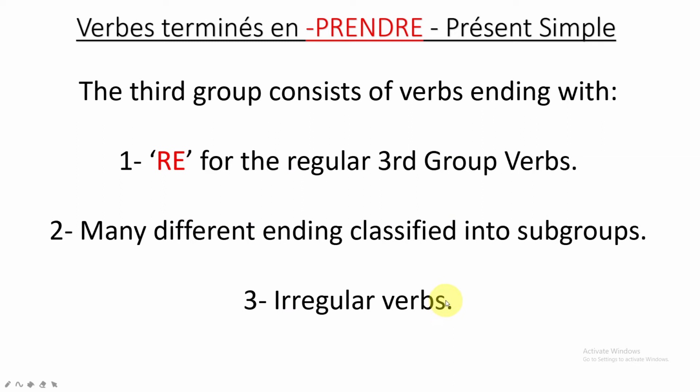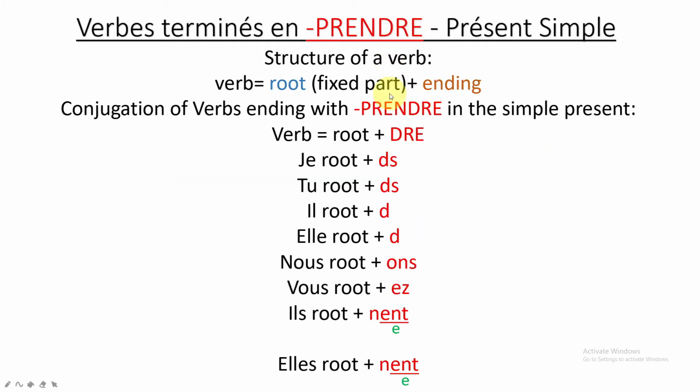So in this part, we'll talk about one of the subgroups called verbs ending with PRENDRE. Fine. So here is the structure of a verb. A verb will be equal to root or fixed part plus ending. So conjugation of verbs ending with PRENDRE in the simple present tense. So verb equals root plus DRE.